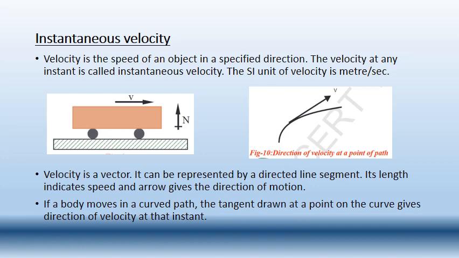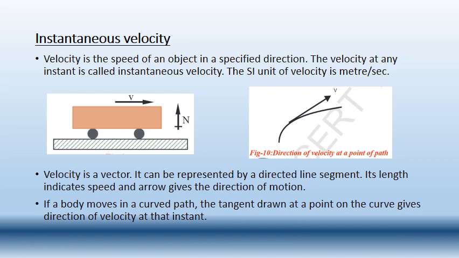So even if you have to find out the instantaneous speed or the instantaneous velocity, you have to draw a tangent to the curve and you have to find the slope, and like that you are going to get the values of the instantaneous speed and instantaneous velocity.